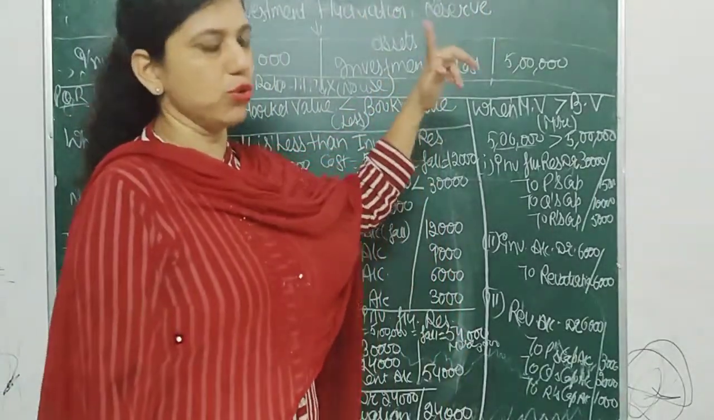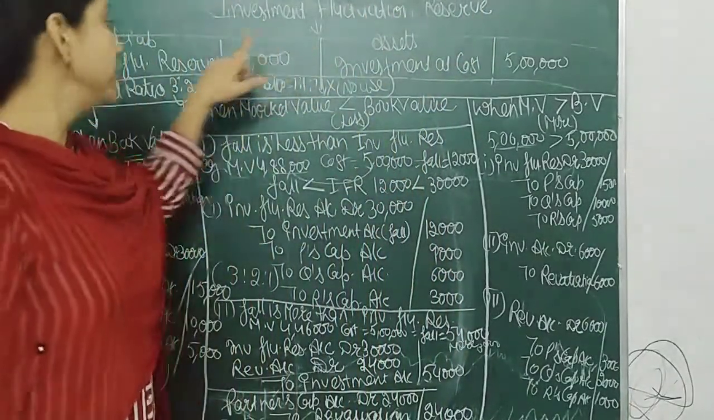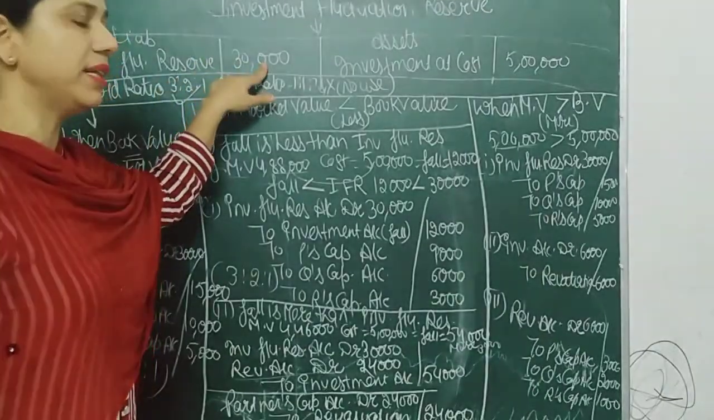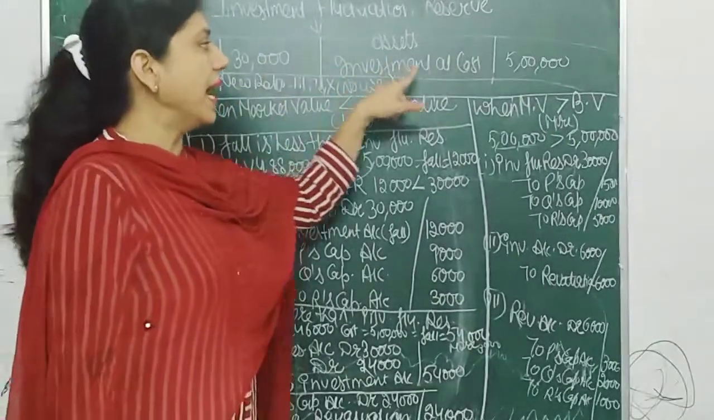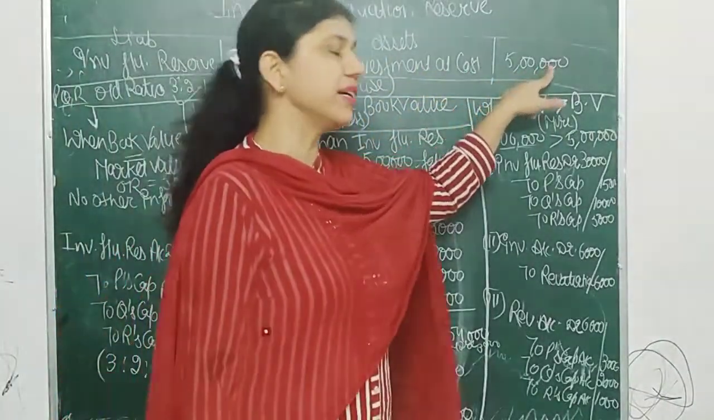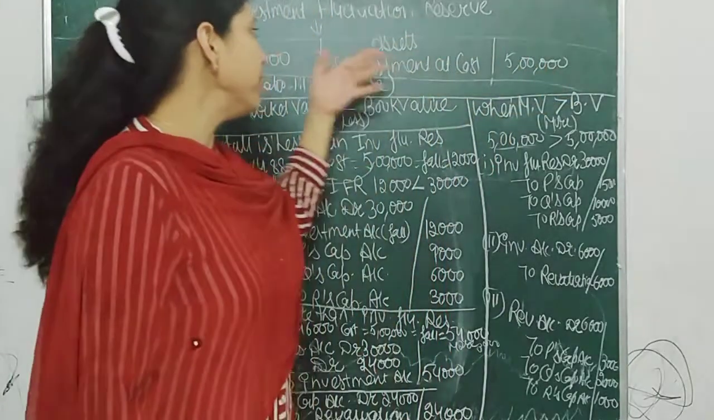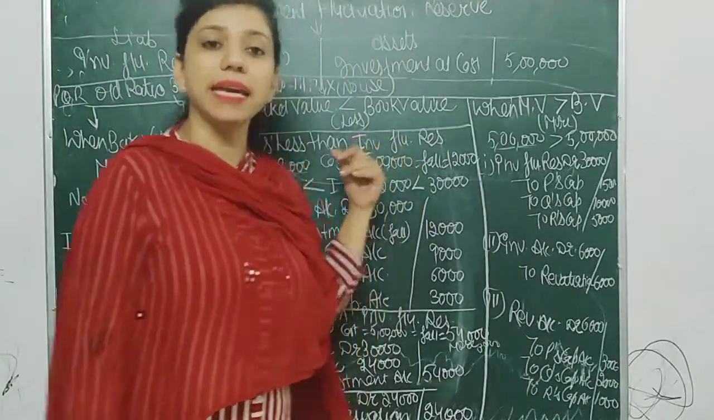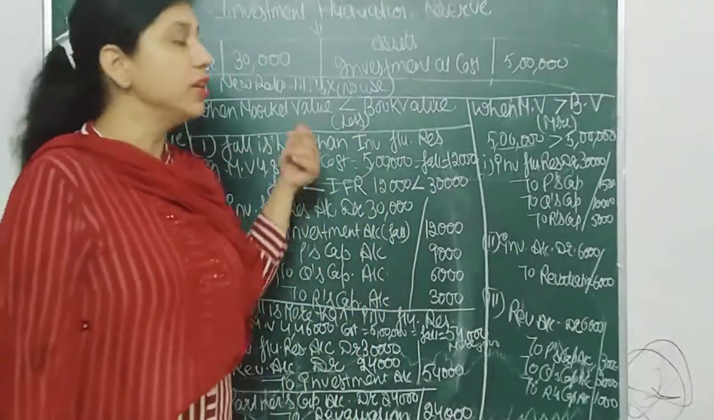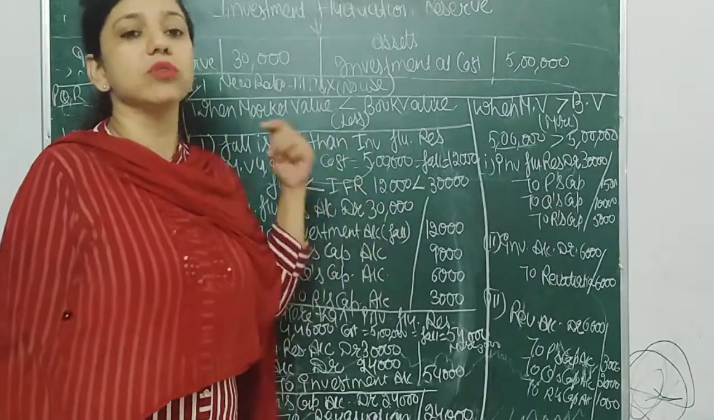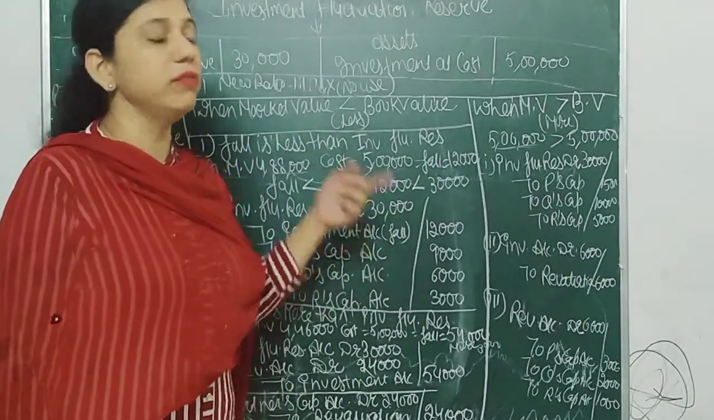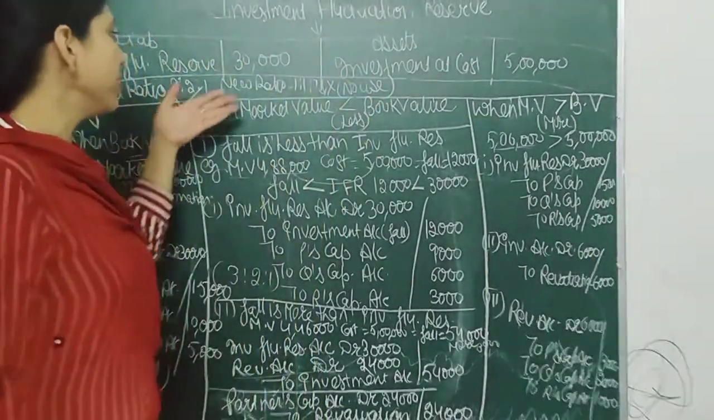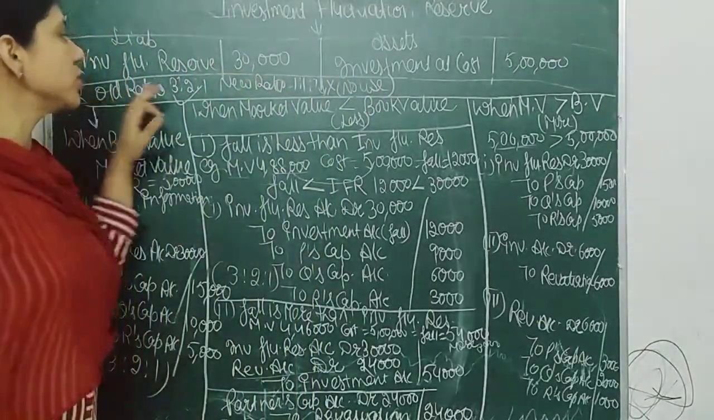How it can come in question. For example, we have investment fluctuation reserve of 30,000 given in question, and cost of investment is 5 lakh given in question. Why do we create investment fluctuation reserve? Because if there is any decrease in investment, that decrease or loss should be covered from the investment fluctuation reserve.